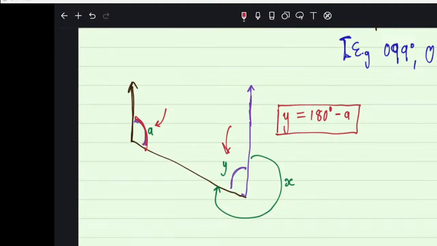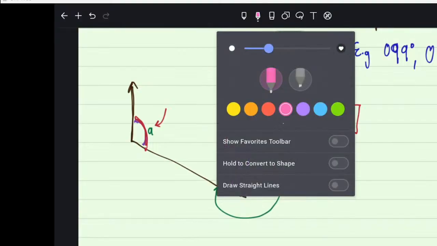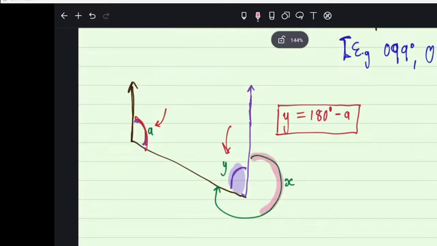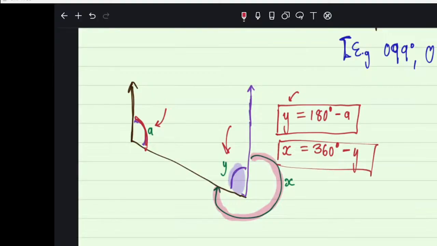Why am I doing that? Because the two inside angles add to give you 180. But now you have this one. But guess what? It's not a bearing. Thank you for finding it, but it's not a bearing. The real bearing is going to be from north going clockwise till it gets there. This is the one. So how will you find it? You will say X, the one you actually want, will be now 360 degrees minus Y.